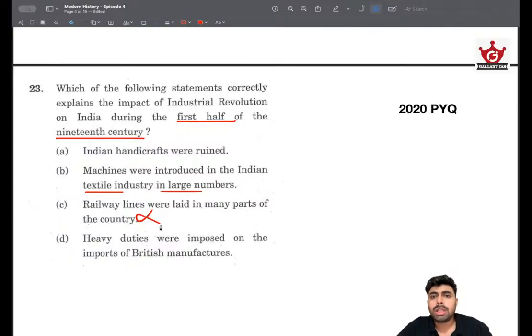And for that, you don't need to know everything about the railway lines laid by the British. We just have to know the first railway line. That is very basic knowledge everybody will have, and it happened in 1853.